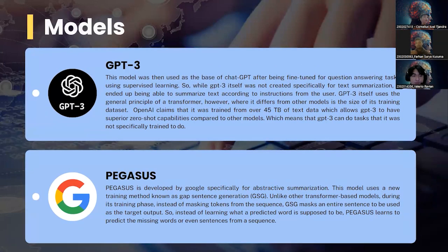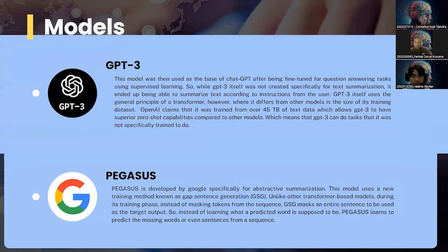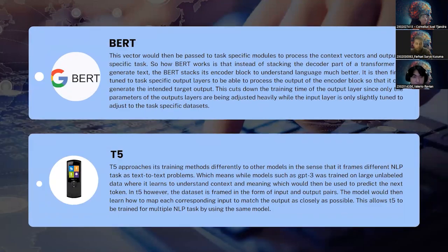Now, here are the models that we'll be evaluating. The first one is GPT-3, second Pegasus, and then there are BERT and T5. All four of these models, as mentioned before, use transformers as their backbone. However, it is important to note that each of these models utilizes transformers in different ways or architectures. That's why we want to evaluate these four models.